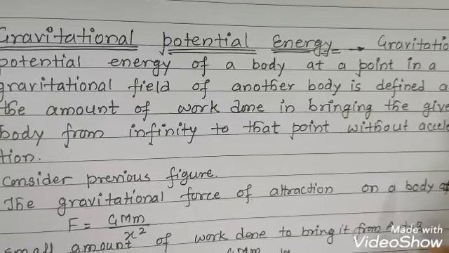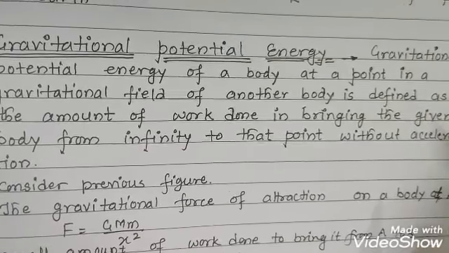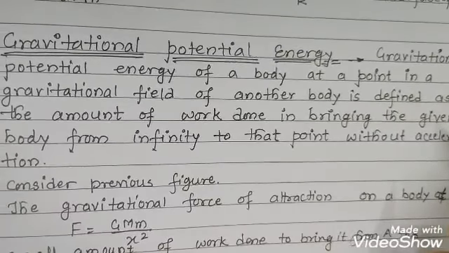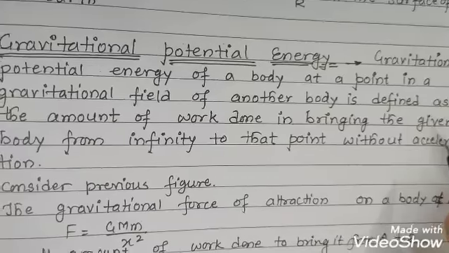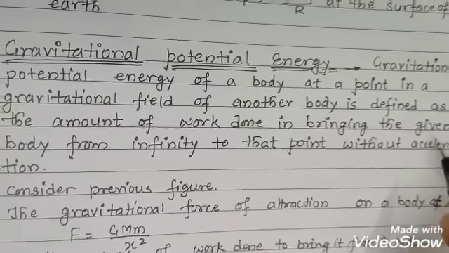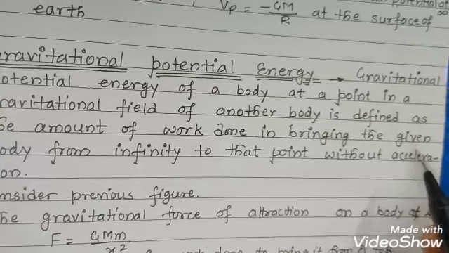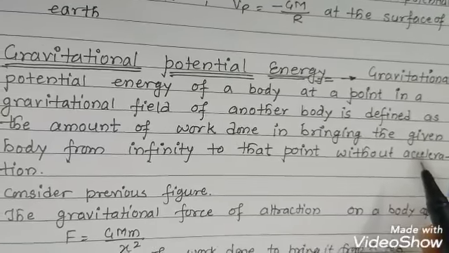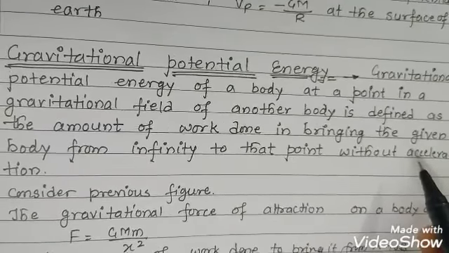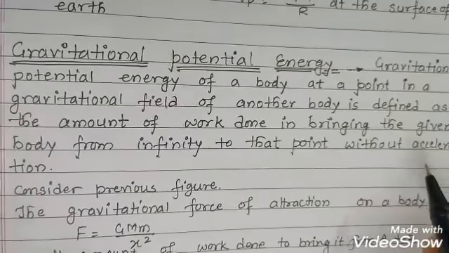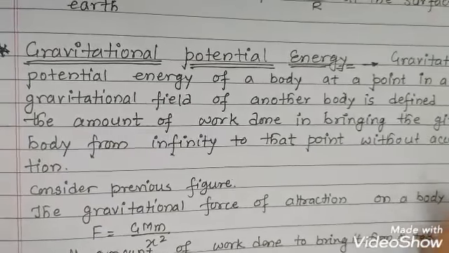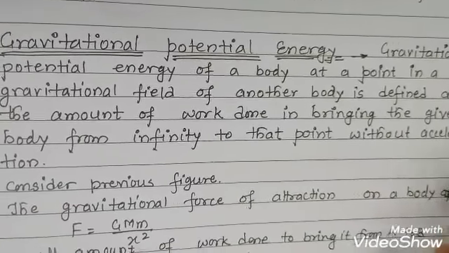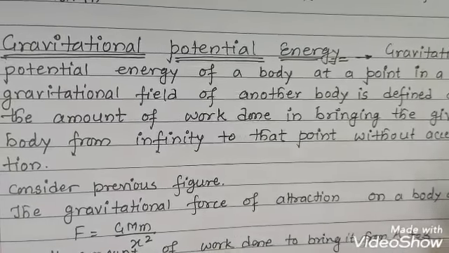The difference between gravitational potential and gravitational potential energy is that in gravitational potential, we are bringing a unit mass of body from infinity to a point of the gravitational field. Here, in case of gravitational potential energy, we are bringing any body of mass m, other than unit, from infinity to a point in the gravitational field.